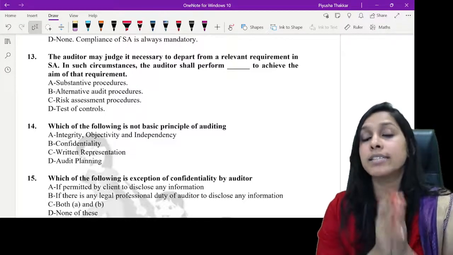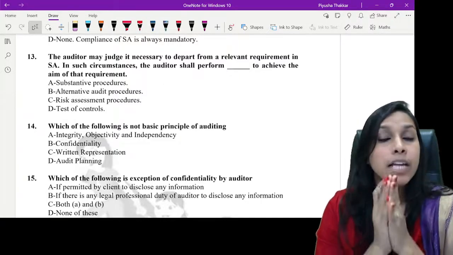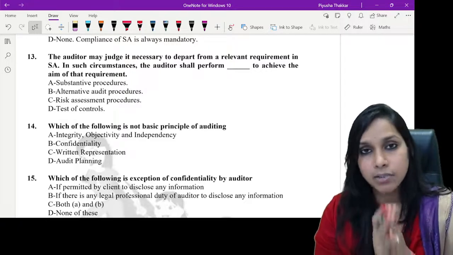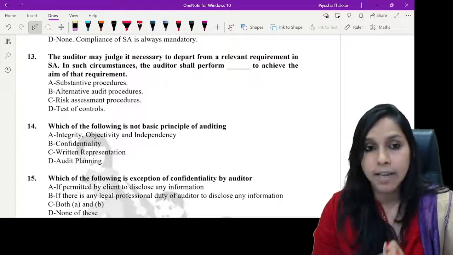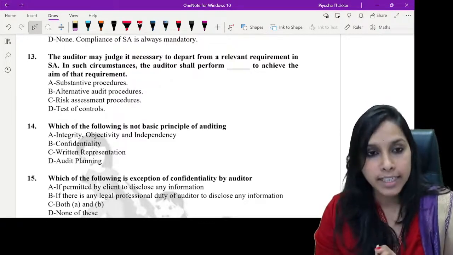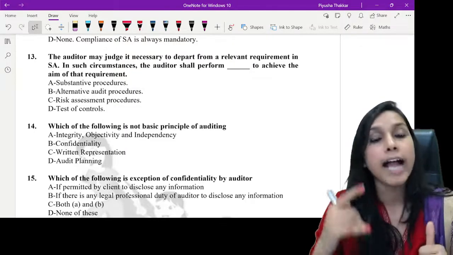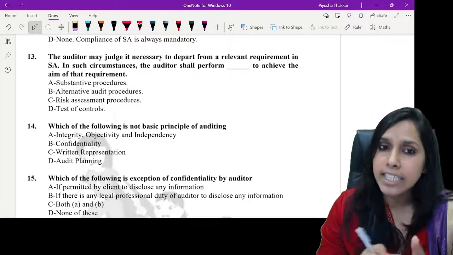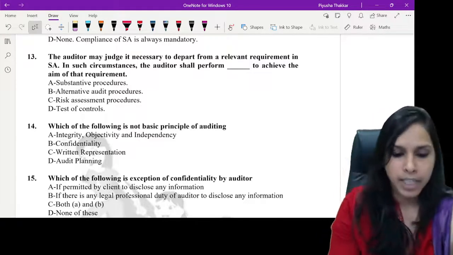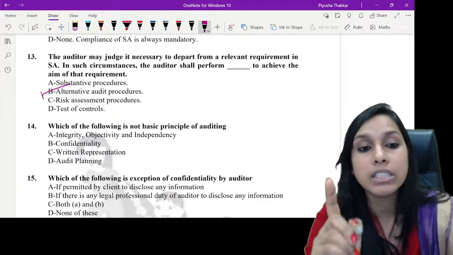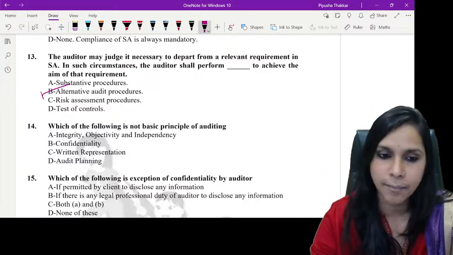Auditor has to, in his audit documentation, so this is now relevant to SA 230 also, guys. SA 230 also says that if there is a departure, in that case, the auditor needs to mention in his audit documentation the reasons for departure and also the alternative procedures that he would perform. Yes, so alternative procedures that the auditor would perform. So alternative B comes to be the right answer.